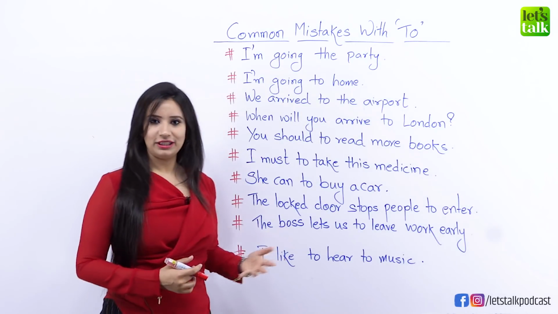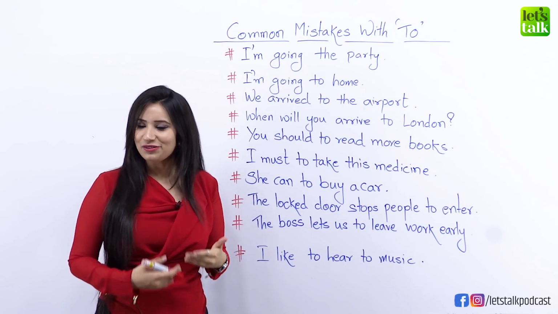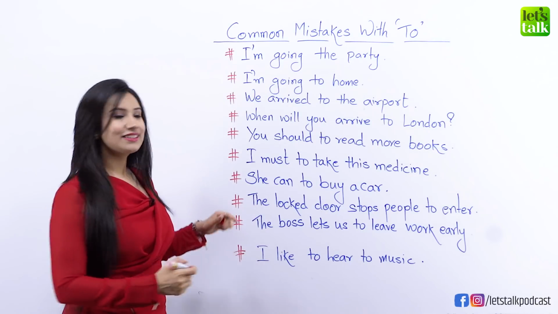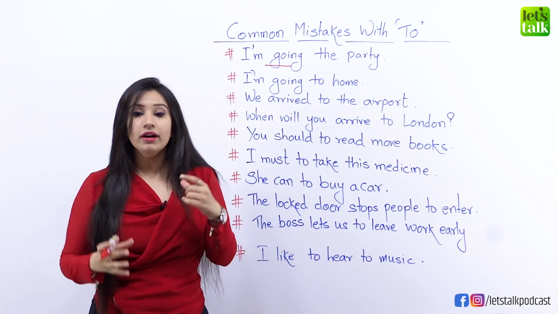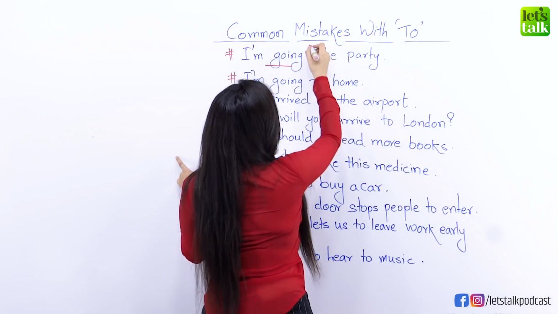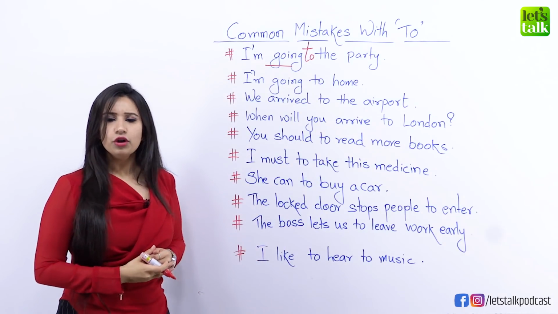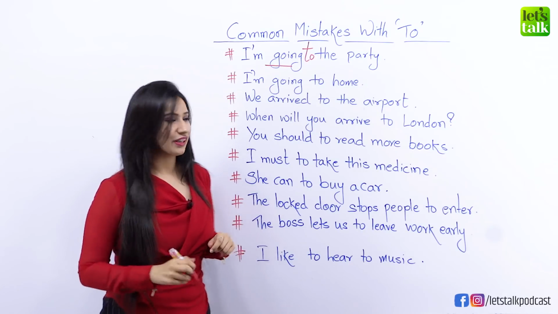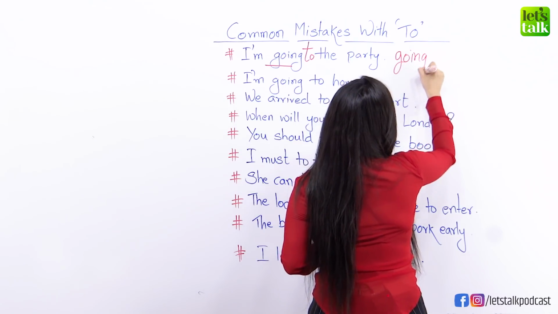"I'm going the party." I'm sure for those of you who have been speaking English for some time, you may have already made the correct guess. The main verb here is "go", and with "go", we mostly use "to". So we will be saying, "I'm going to the party." What about if you're going to New York? You will also add "to" there. You will say "going to New York".